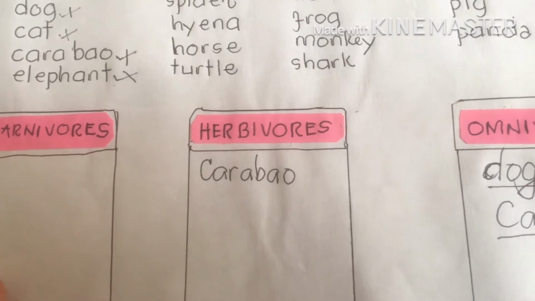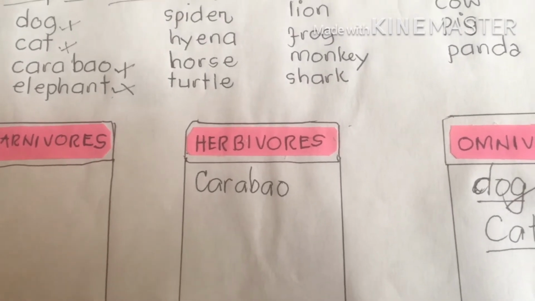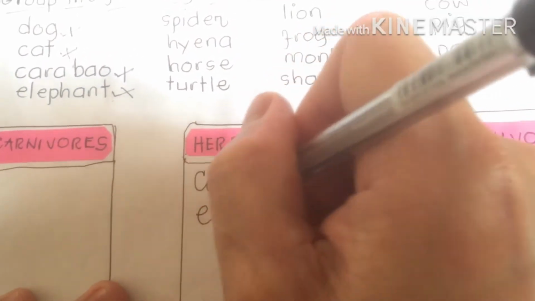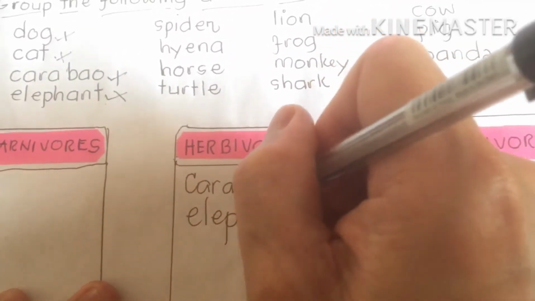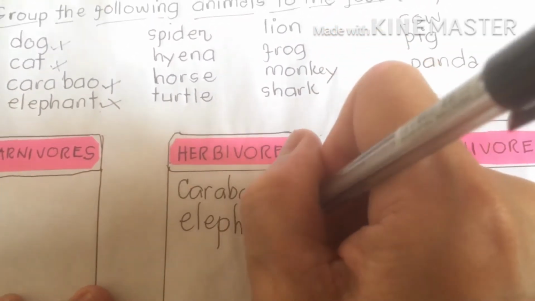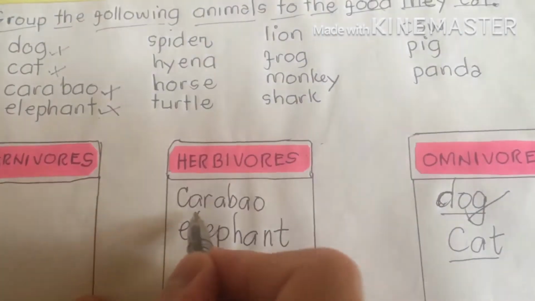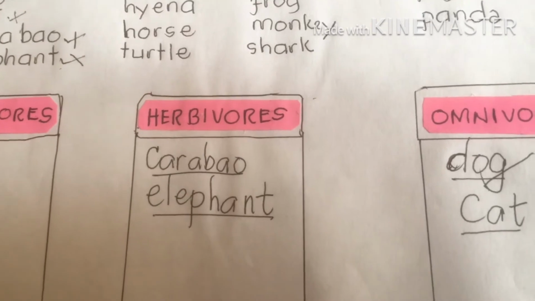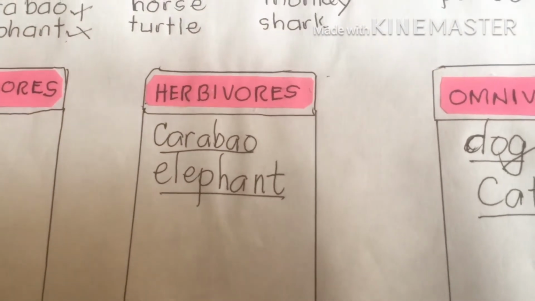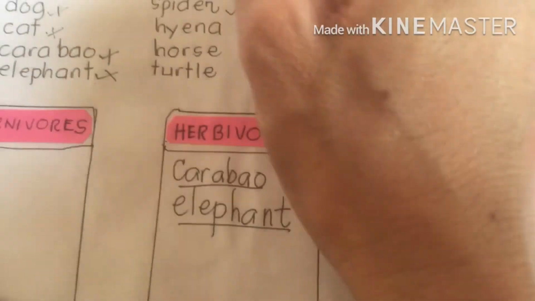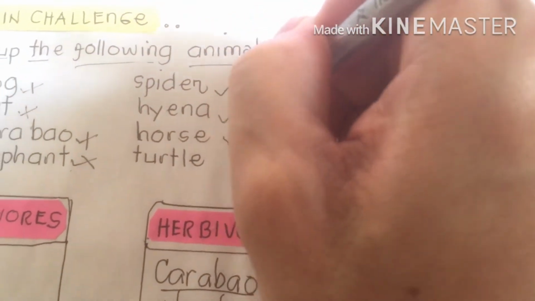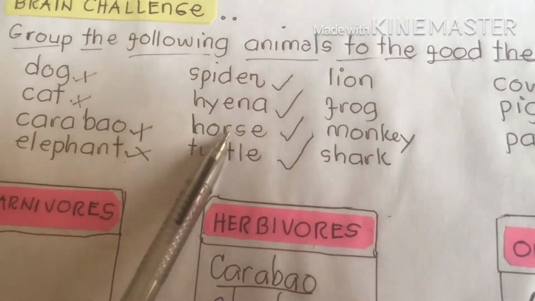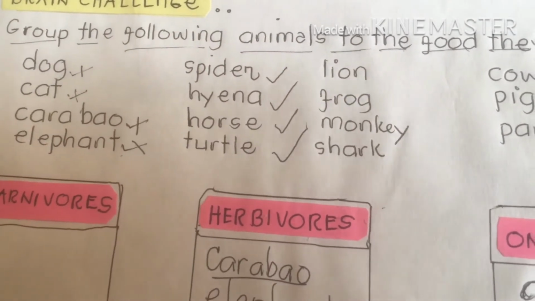Okay, where does elephant belong, my dear students? We're going to write here, elephant. Okay, carabao, elephant belong to herbivores. Next, for the second group, we have spider, hyena, horse, and turtle.